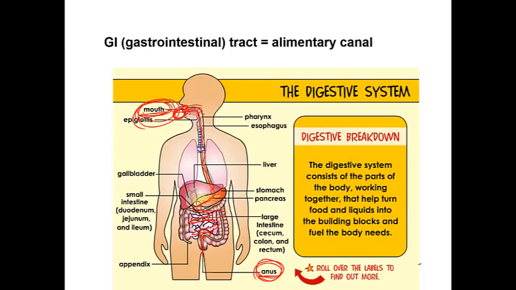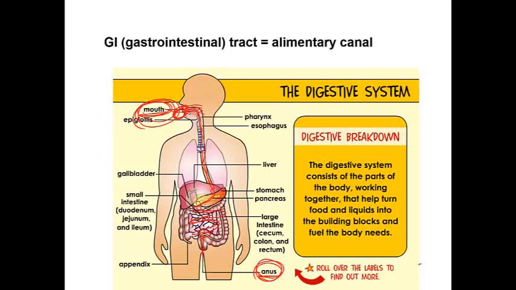The saliva is secreted from the salivary glands. The saliva digests the starch into sugar. So the first part of your food that is digested is the starch, in your mouth.